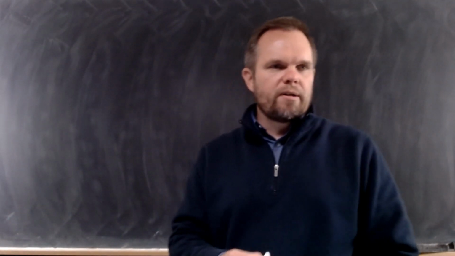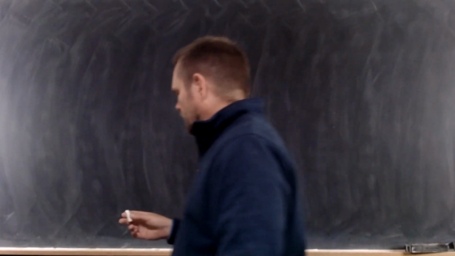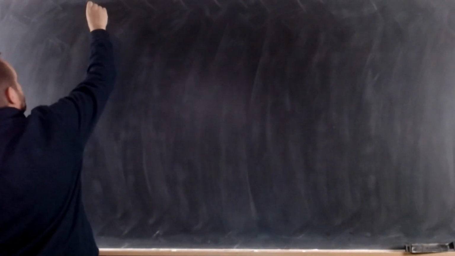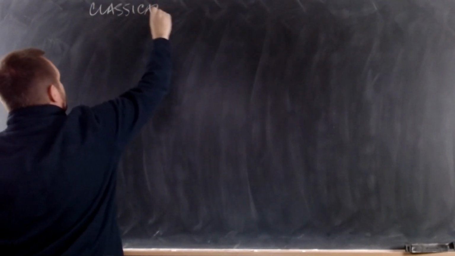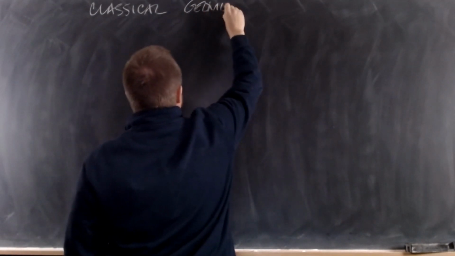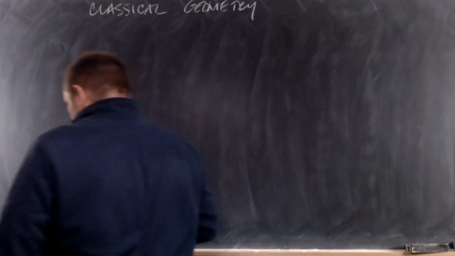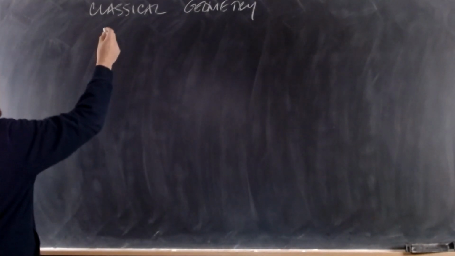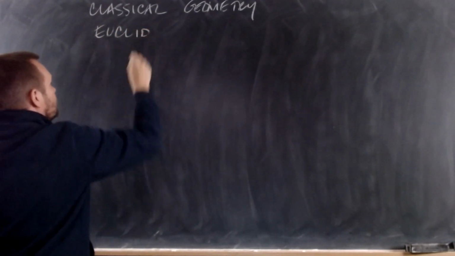Get your papers ready, your notes. Put your name and date up at the top of the page. The name of our course is Classical Geometry. Make sure you don't get this confused with Modern Geometry class. This is Classical Geometry. In classical geometry, we're going to study a book written by an ancient philosopher named Euclid.